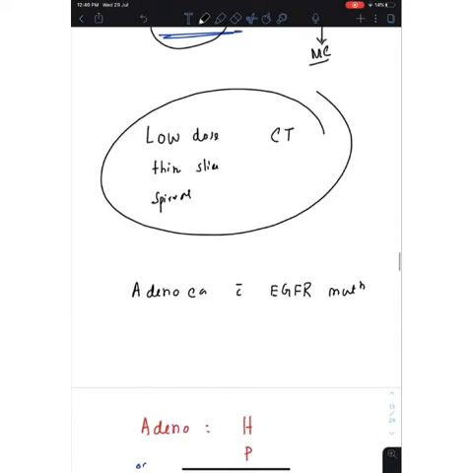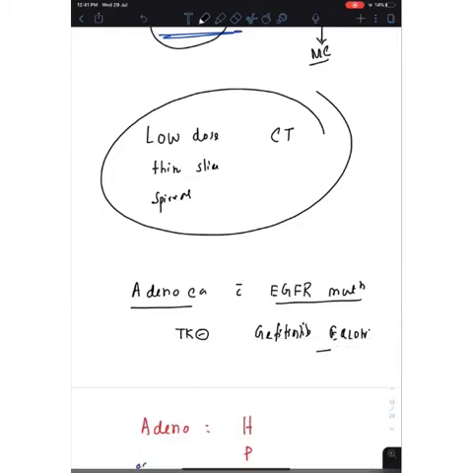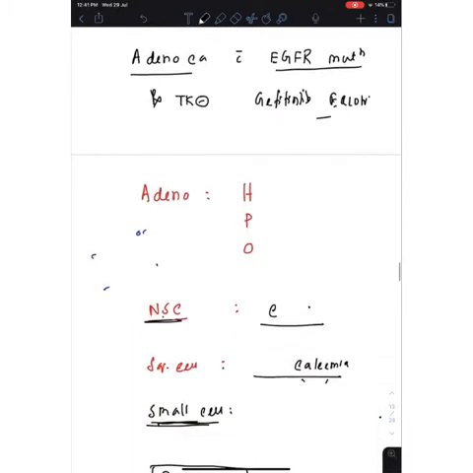In case of adenocarcinoma, with the EGFR mutation, we give drugs like tyrosine kinase inhibitor that actually inhibit this EGFR signal, like gefitinib or erlotinib. This type of drug we used in case of adenocarcinoma with EGFR mutation. Now, in case of adenocarcinoma, there are some paraneoplastic syndrome associated with this.